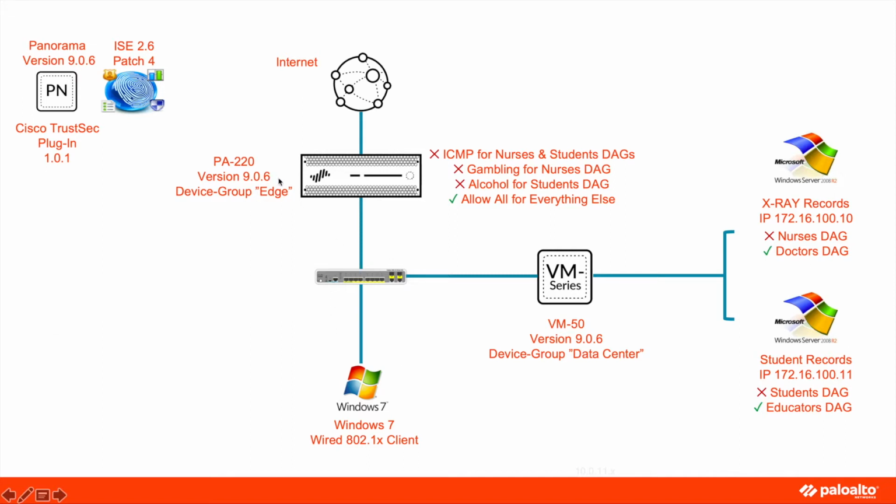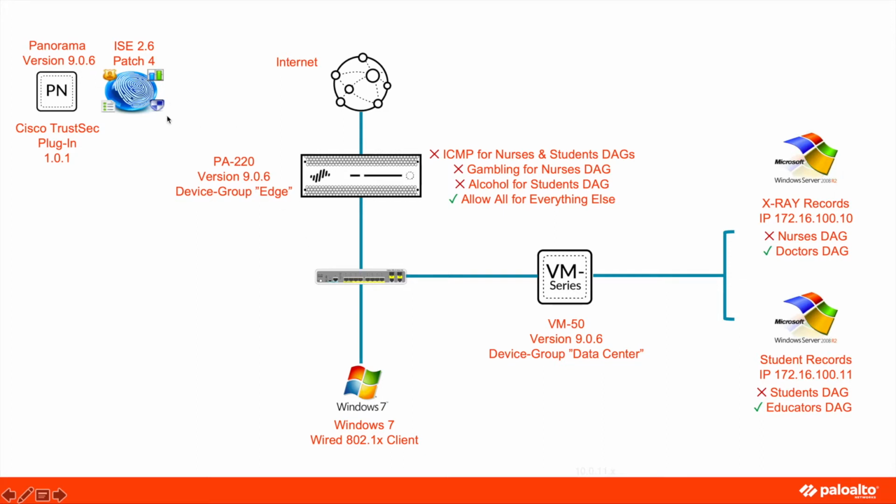The PA220 is attached to the device group Edge to simulate an edge firewall, while the VM series belongs to the device group Data Center to simulate enforcement in and out of the data center environment. When a user logs onto the network, based on the credentials provided, ISE will assign an SGT to that particular endpoint.